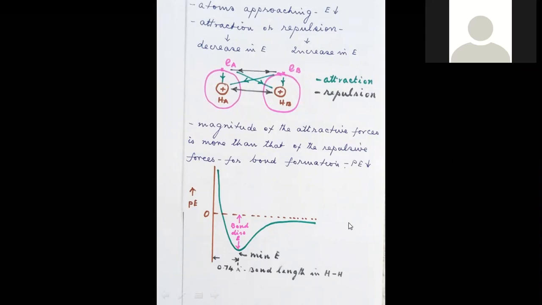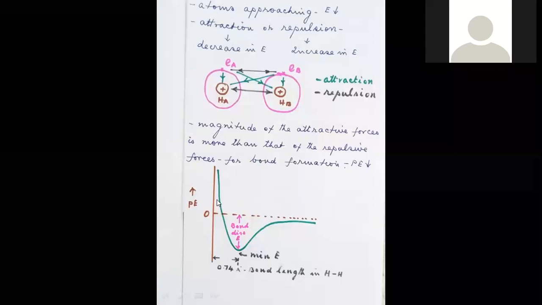But when the atoms are brought closer and closer, the energy goes below zero and reaches a minimum. Then further compulsion of the atoms to be together increases the energy, and a sharp increase is observed. This is the distance at which minimum energy is observed, and this distance is called bond length.